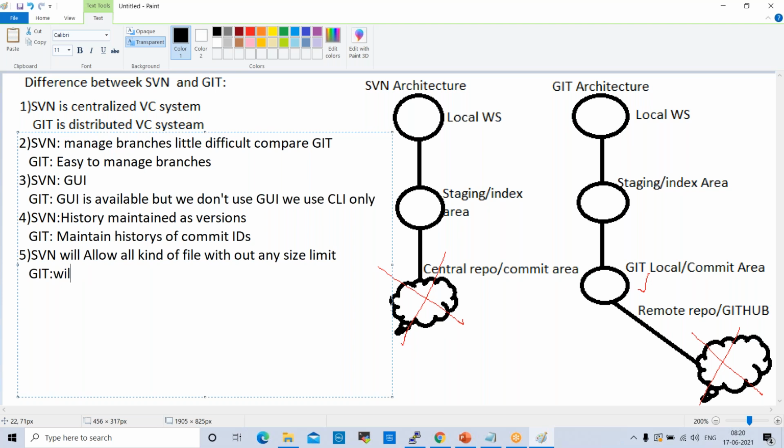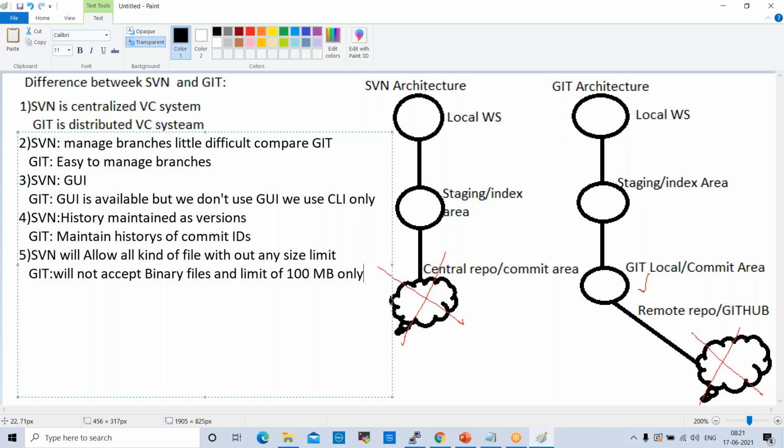What are binary files? Zip files, tar files. These are binary files. Git will not accept them, and the limit of file size is 100 MB only. It will allow a maximum of 100 MB.